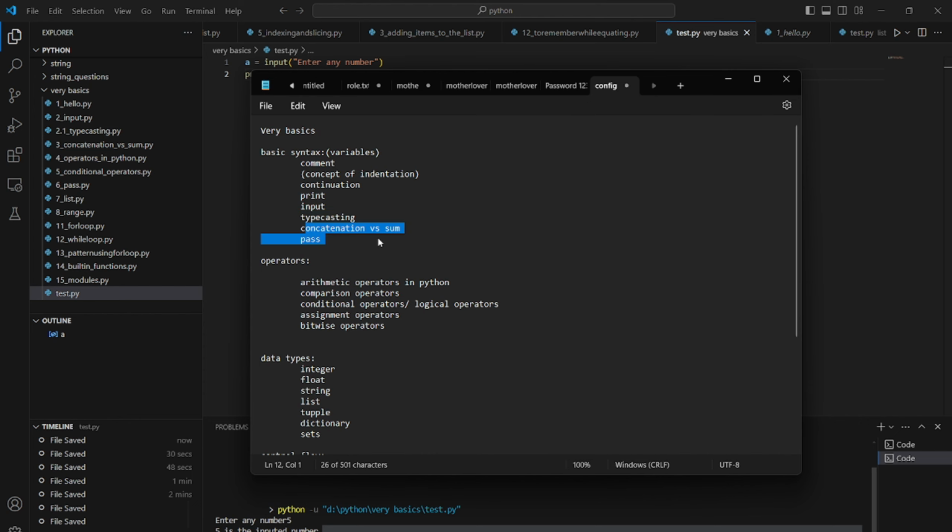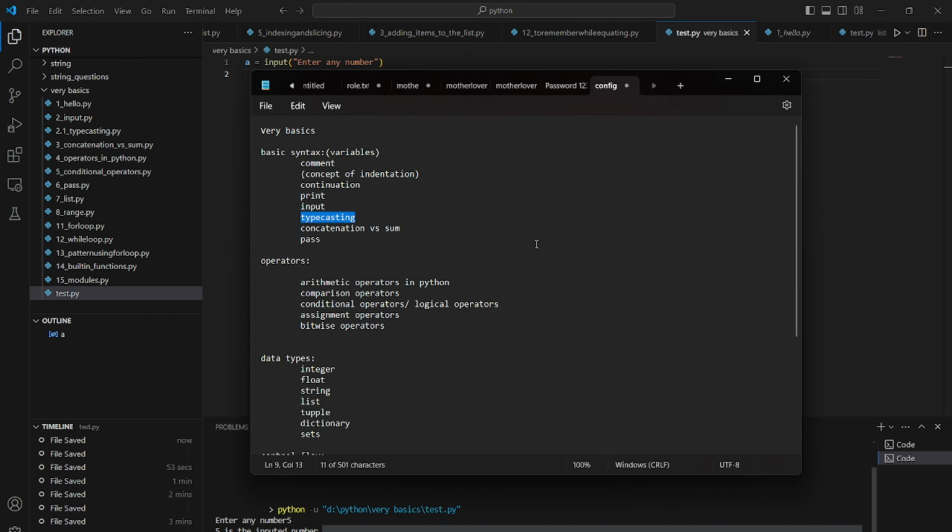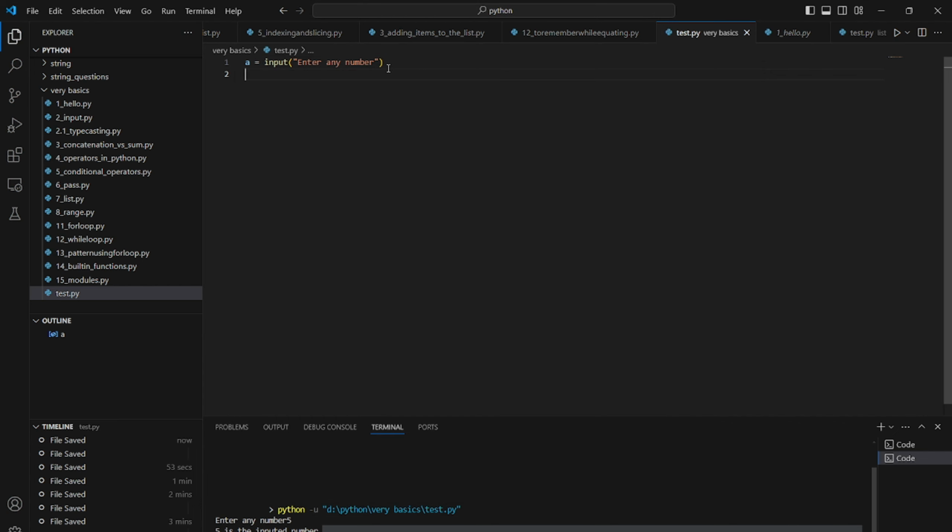Then let's talk about typecasting. Whatever we input here is inputted as a string. To change the string into an integer or float, we need to use typecasting. Typecasting means interchanging the data types. So we interchange the data types by using typecasting. Whatever we input here is inputted in the form of a string.